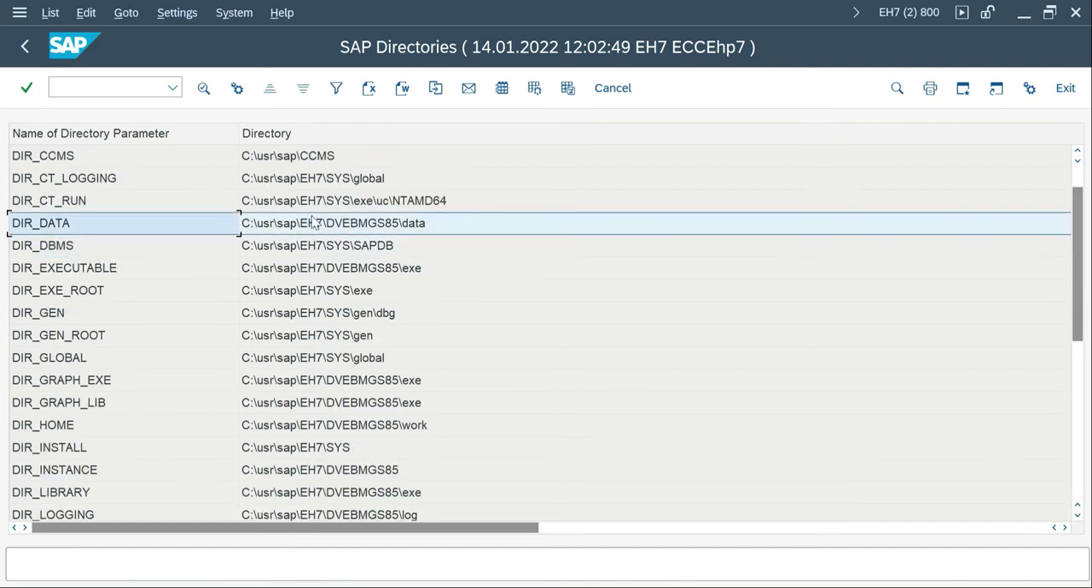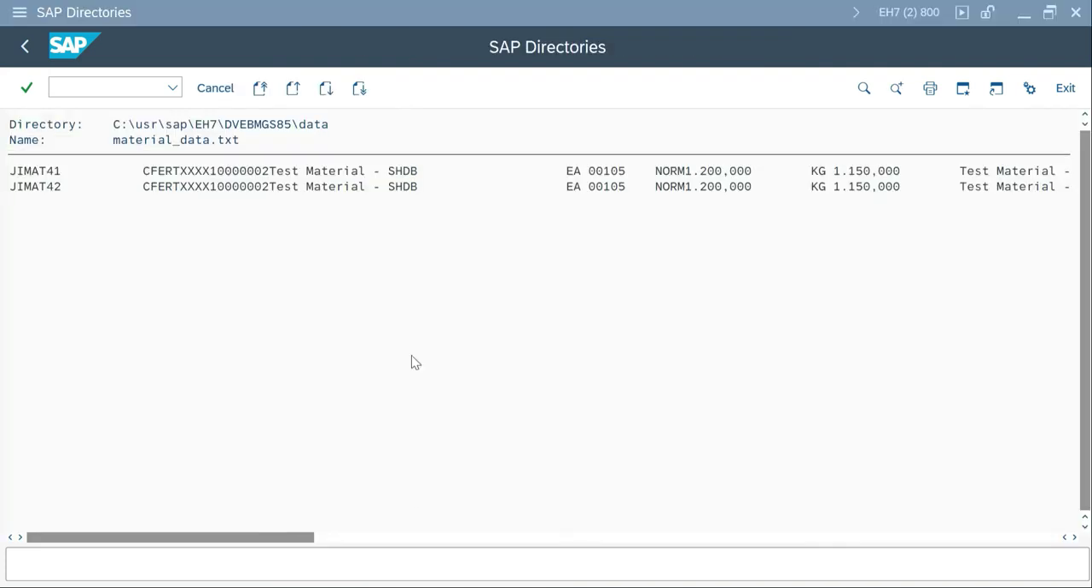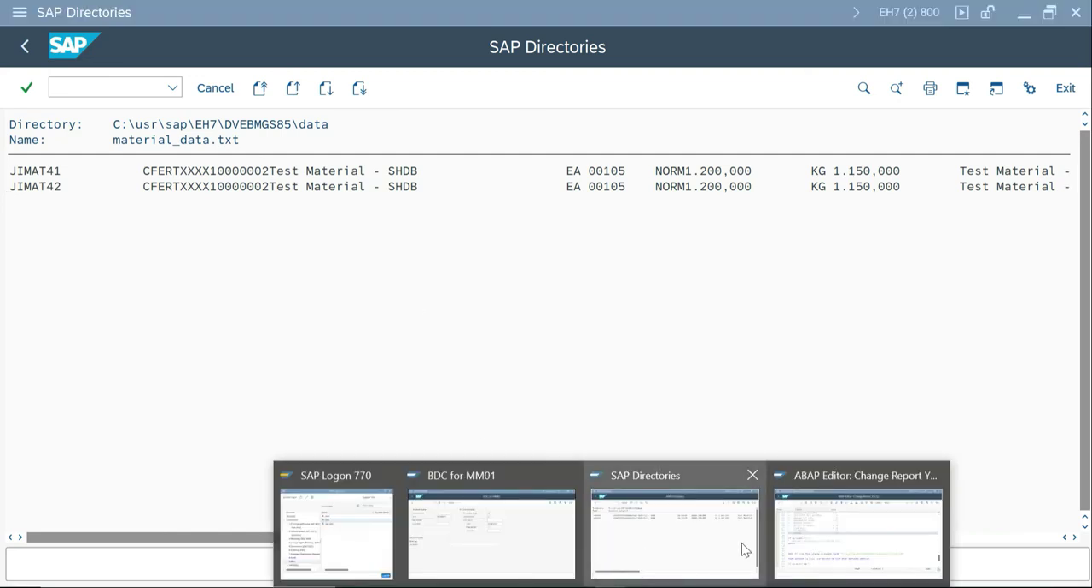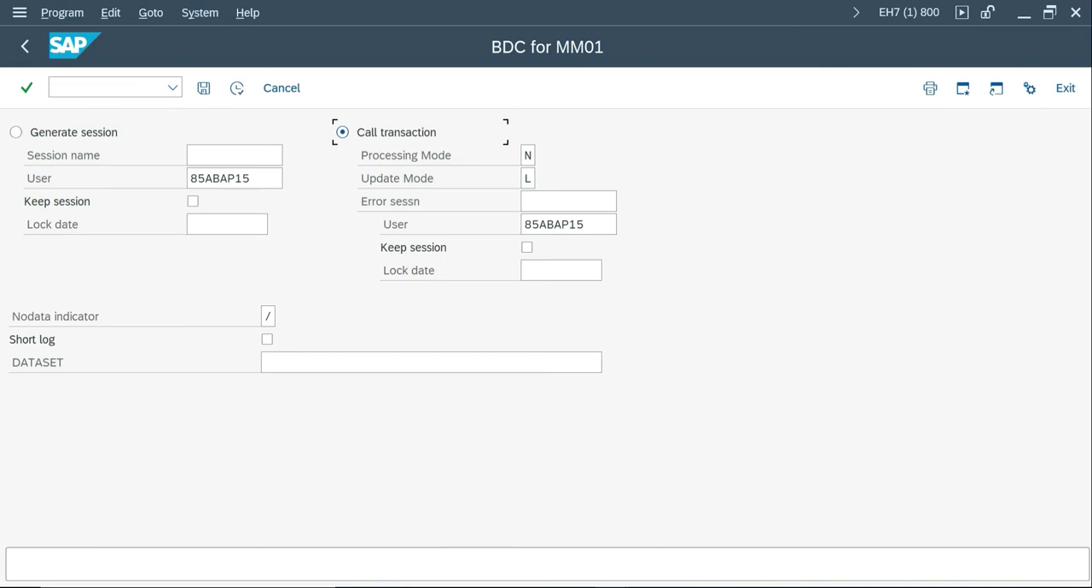Here it is. So here I'm going to just place the file with some values or materials which are not yet created in the database. So this is the updated file. I'm going to have two new material details. Everything else is the same, only the name got changed. And then I'm going to run my BDC program. Okay.